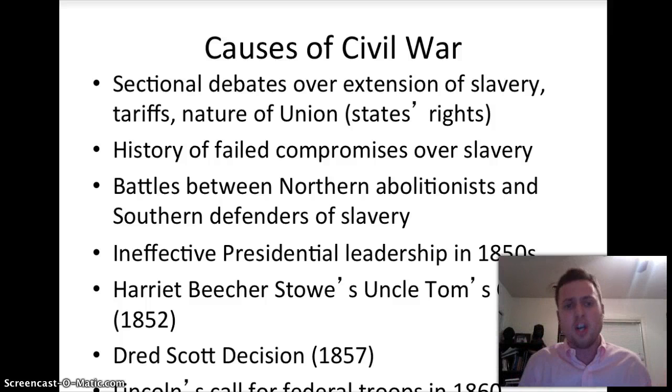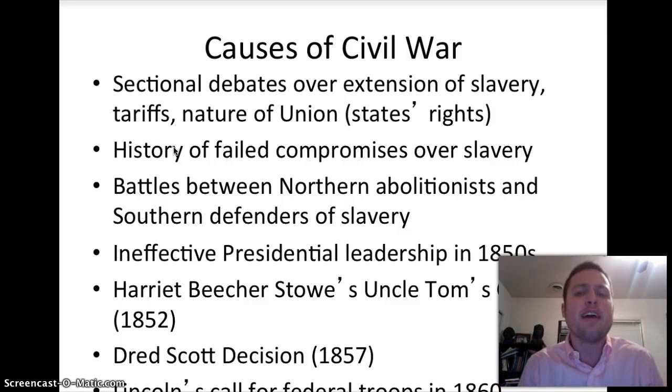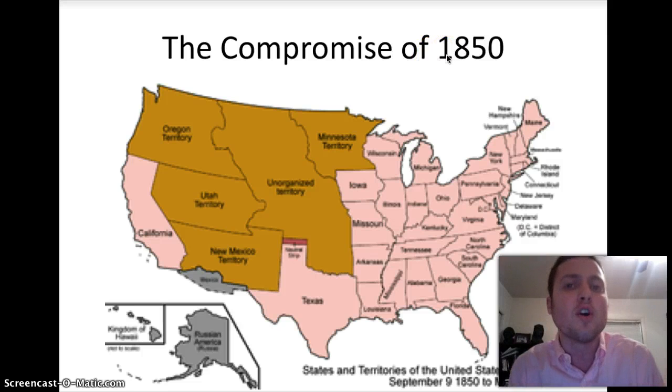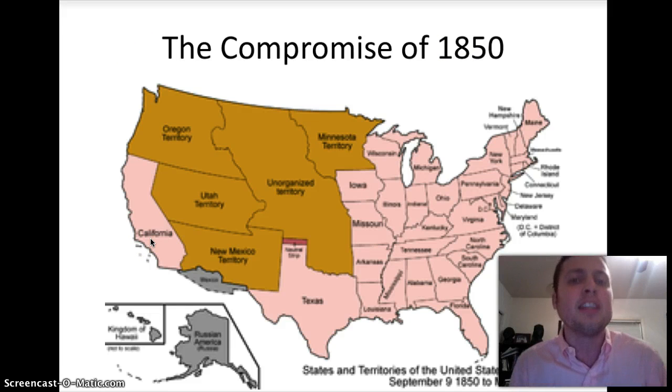That's big picture. Go to number 2, real specific. A history of failed compromises over slavery. So let's take a look at these. The Compromise of 1850 has to do with California. Think San Francisco 49ers, the football team from California. They got gold-colored helmets because gold is discovered in California. Everyone goes to California. Will California be free or slave? The Compromise of 1850 says California will be free.